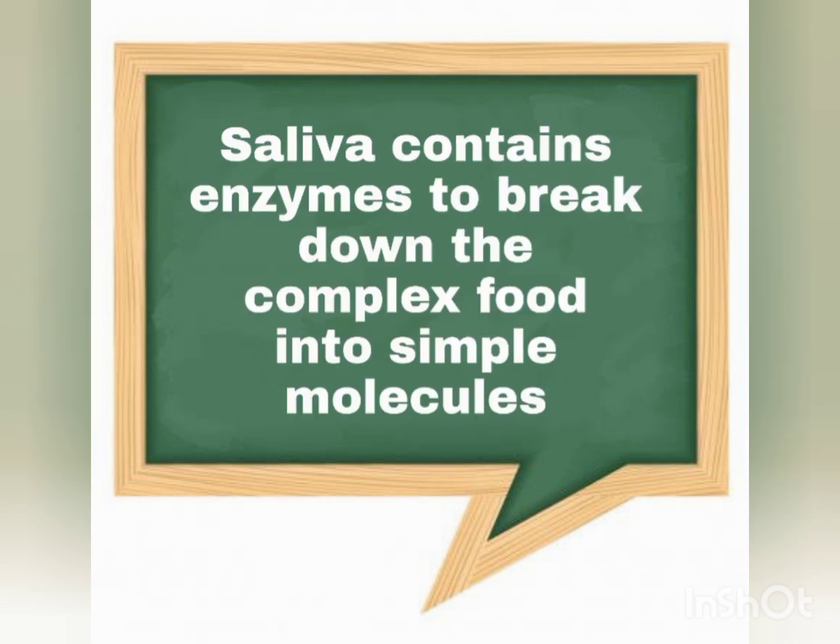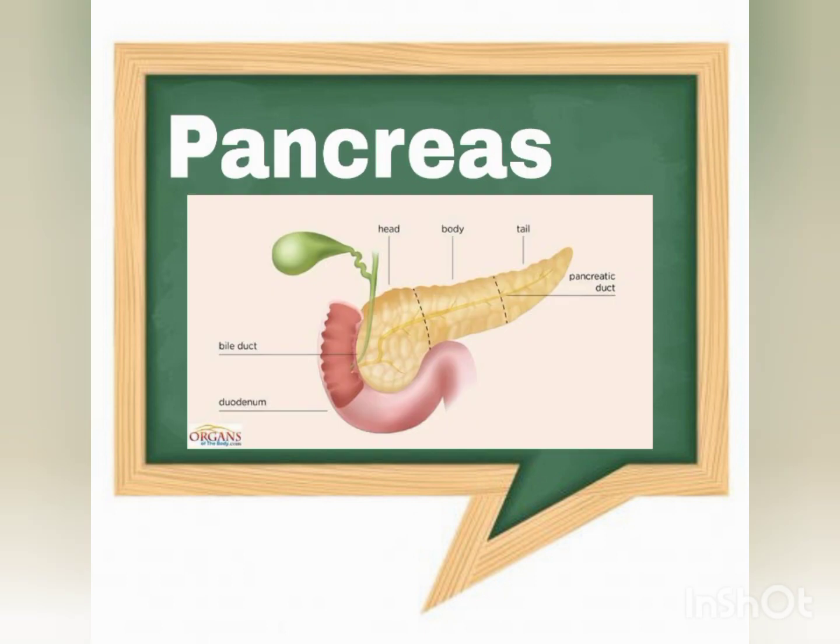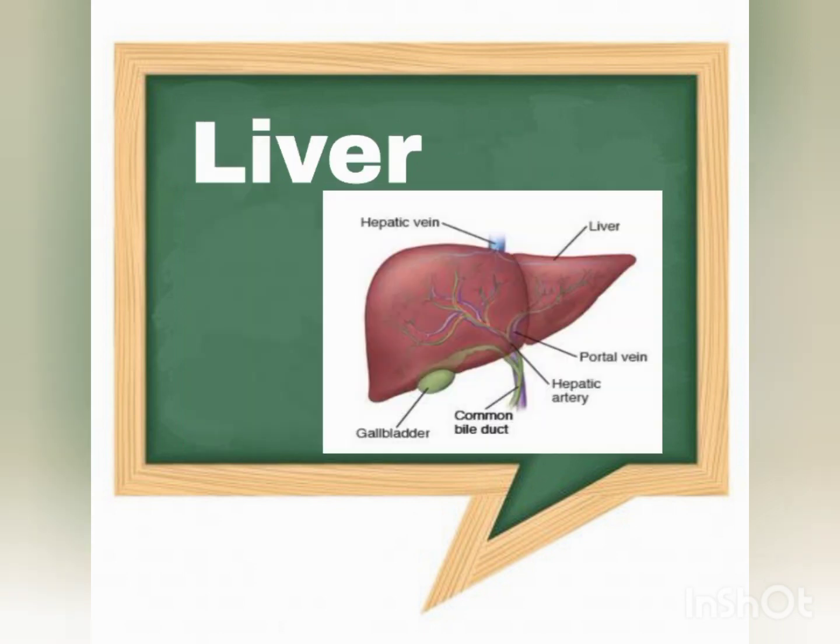This will break down the complex starch into simple molecules. The pancreas produces pancreatic juice which contains digestive enzymes for fats, proteins and carbohydrates. The liver produces bile for digestion. Bile helps to break down the fats in the small intestine during digestion.